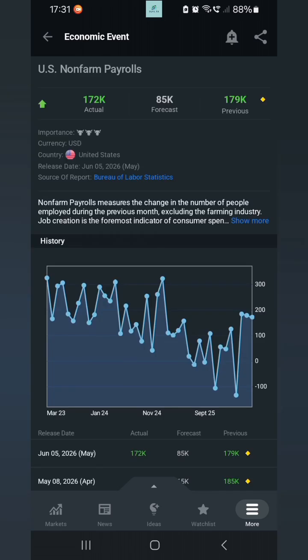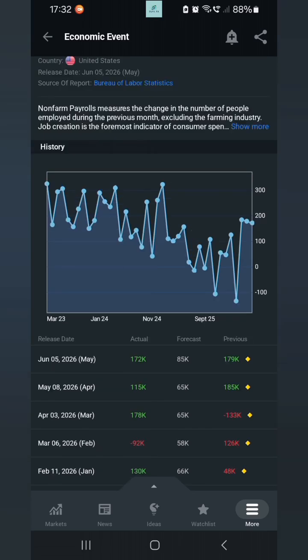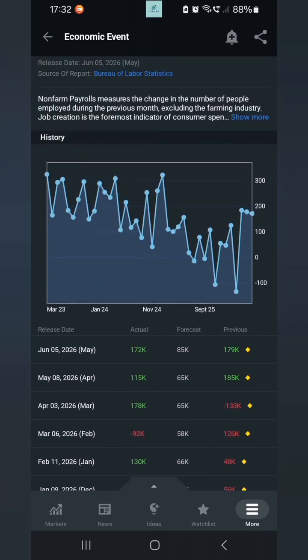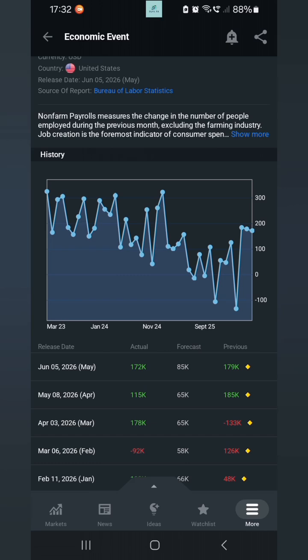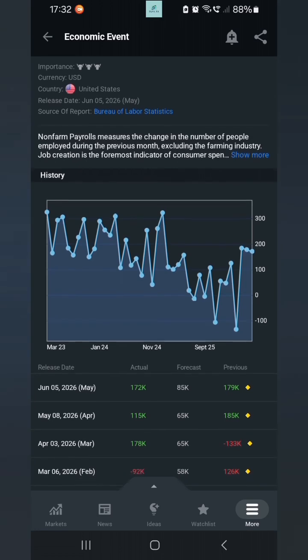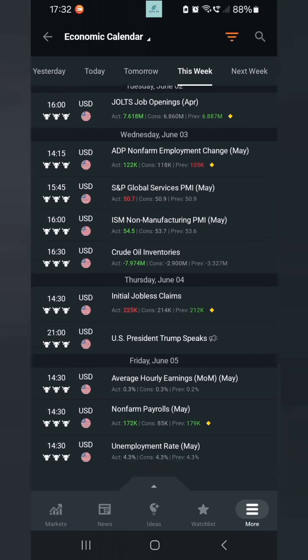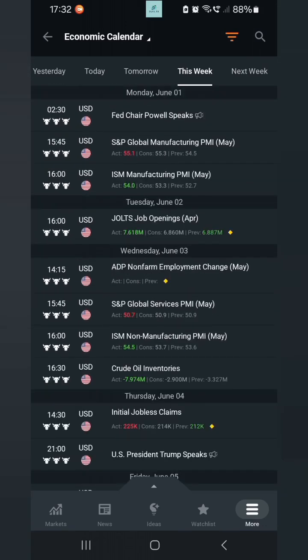Now we look at May's non-farm payroll report. The forecast was 85,000. That was significantly less than the previous month of 115,000. And that's a steep drop down. Now, because all the employment-related reports were positive, showing strong jobs and expansion in the economy, logically, why would the non-farm payrolls report be 85,000? That's basically a 30,000 drop from the previous month of 115,000.